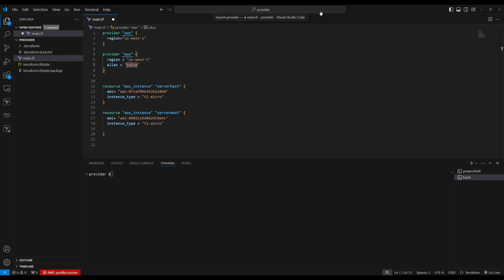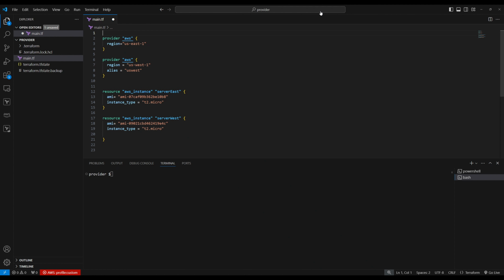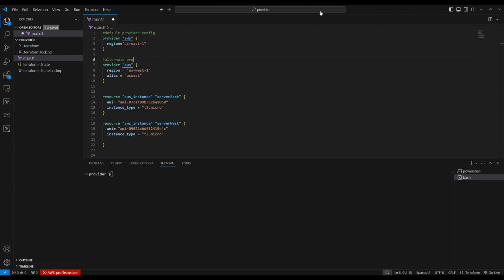So the value for alias, let's give anything, us-west. Okay, so this one is my default provider config. This is my alternate provider config, right? So I have two providers.